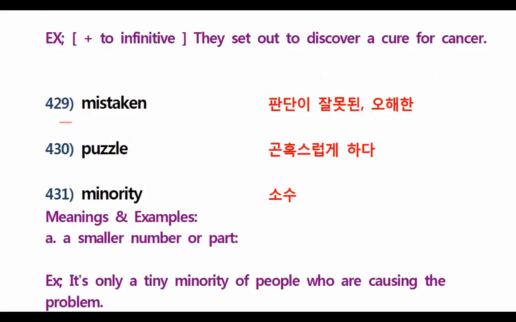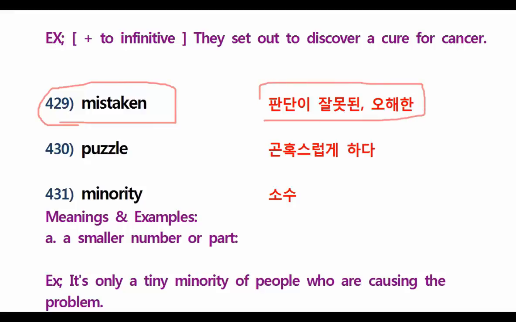Next, mistaken. Mistaken. Guys, I explained this before. What do you mean by mistaken? Oh, I have mistaken an apple for an orange. But that must be very stupid, right? Apple and orange are really different.